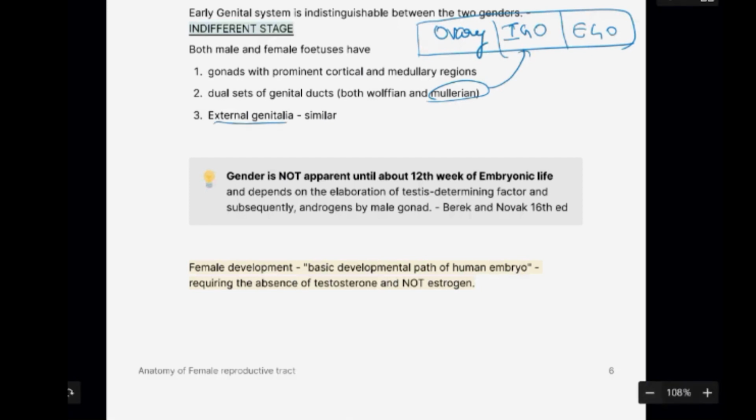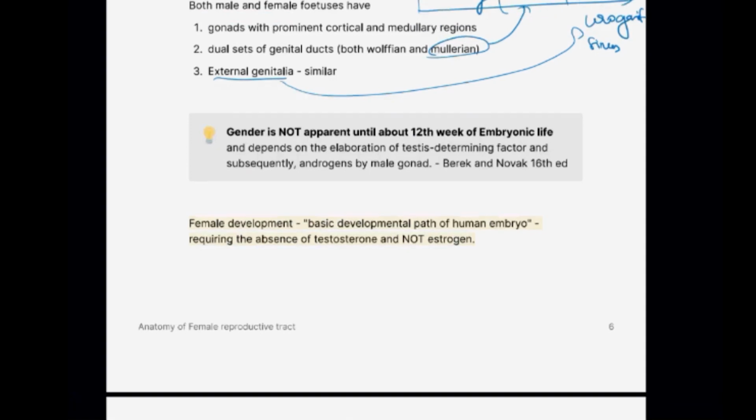The external genitalia will be developed from the urogenital sinus. Understand that gender is not apparent until the 12th week of embryonic life. This is a very important point.